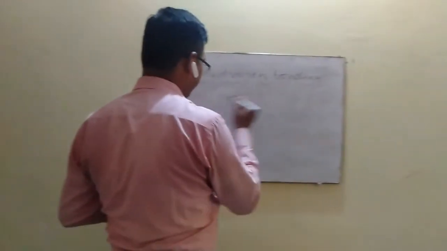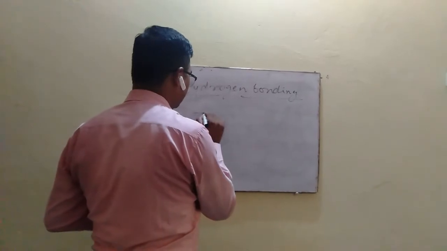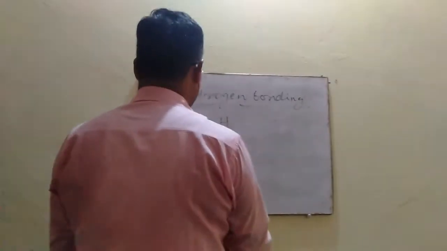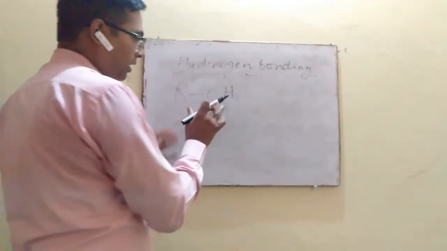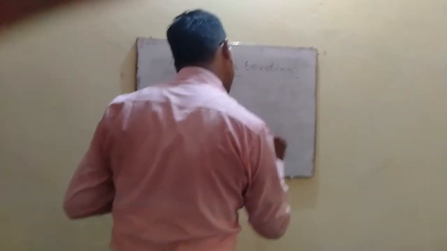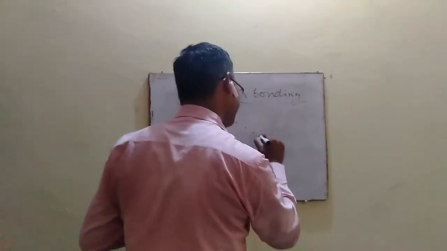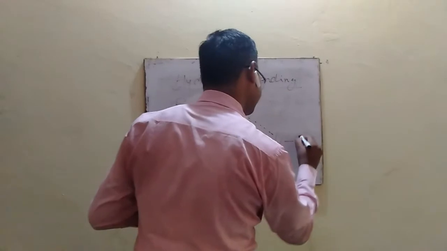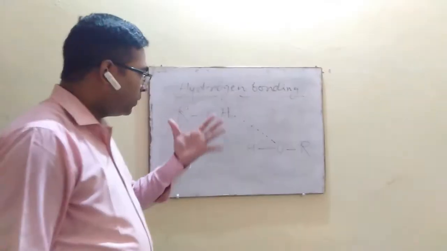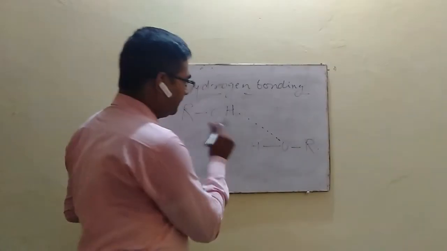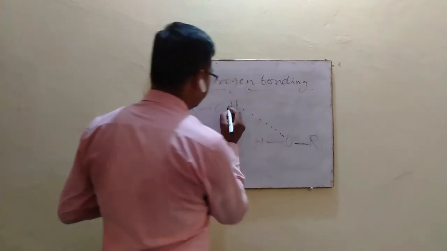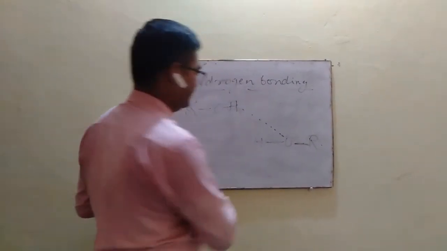Suppose we are taking the example of the OH group, alcohol. So between two molecules of alcohol, hydrogen bond is formed. Due to the formation of this hydrogen bond, the force constant for this O-H bond decreases.